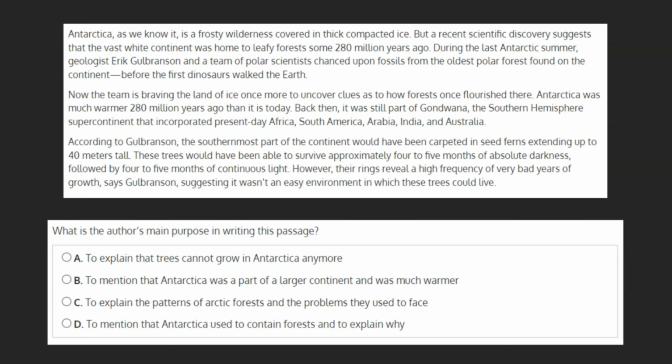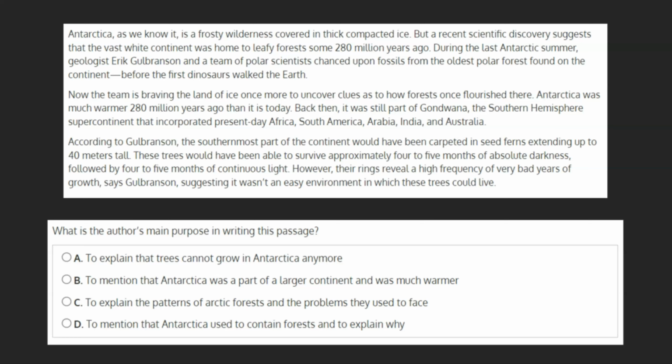What is the author's main purpose in writing this passage? A. To explain that trees cannot grow in Antarctica anymore. B. To mention that Antarctica was a part of a larger continent and was much warmer. C. To explain the patterns of Arctic forests and the problems they used to face. Or D. To mention that Antarctica used to contain forests and to explain why.